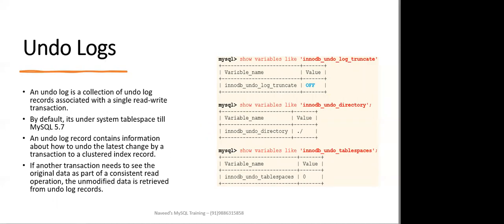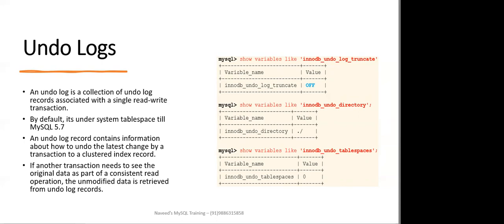Coming to the undo logs. As I said before, till 5.7, MySQL undo logs are a part of the system table space, that is the ibdata1 data file. Now an undo log is a collection of undo log records which are associated with a single read write transaction. By default, it's under the system table space till 5.7.